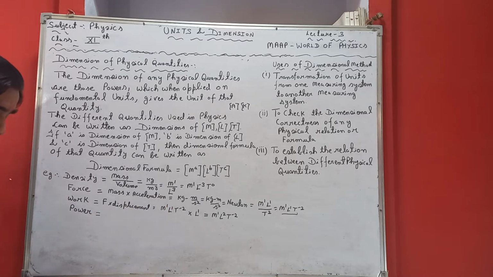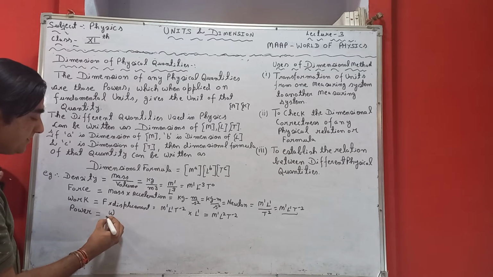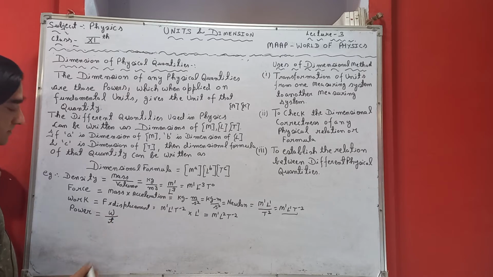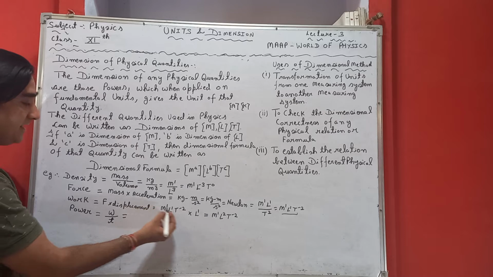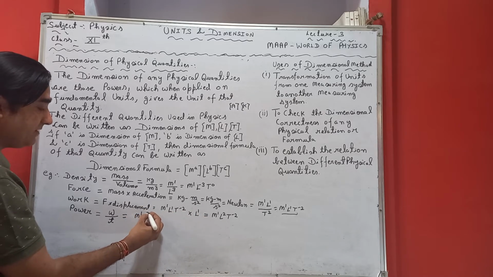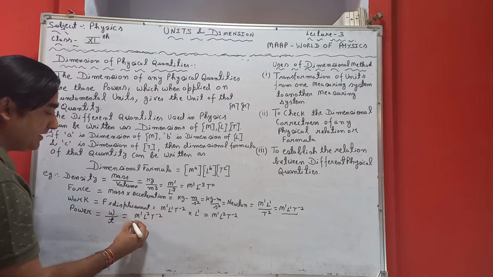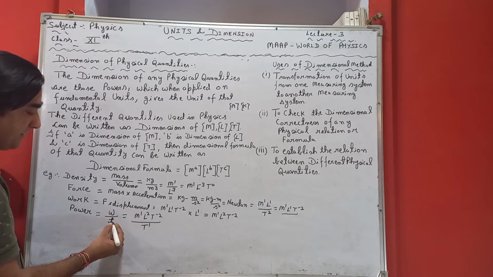Then what is the dimensional formula for power? Power can be written as rate of work done, W upon T. Now it is simpler for us. We have already written the dimensional formula for work, M1 L2 T minus 2, divided by time. What is the power of T?